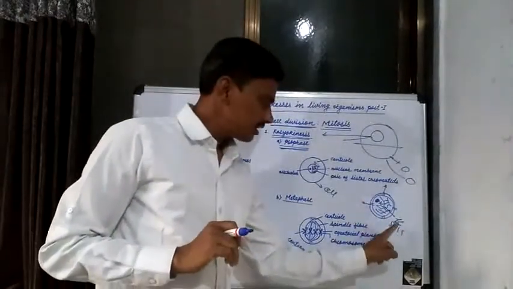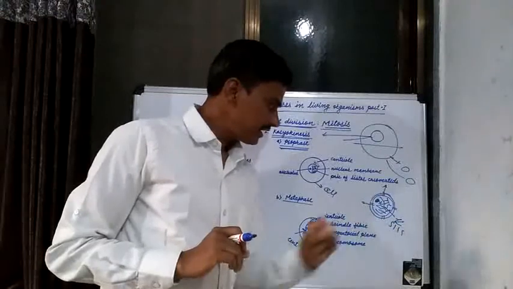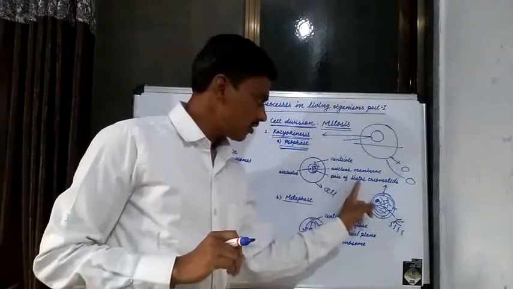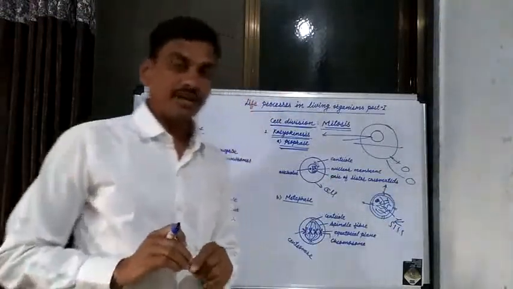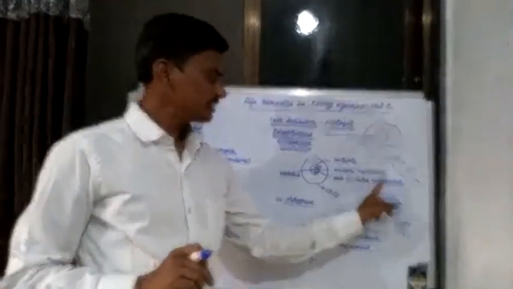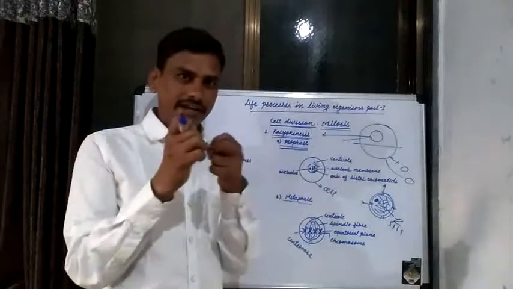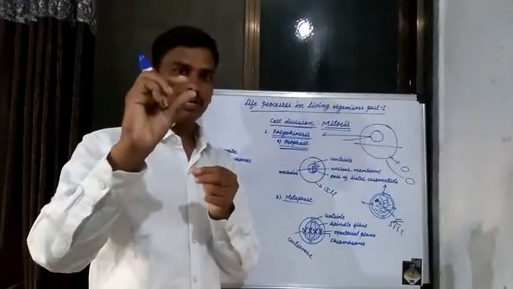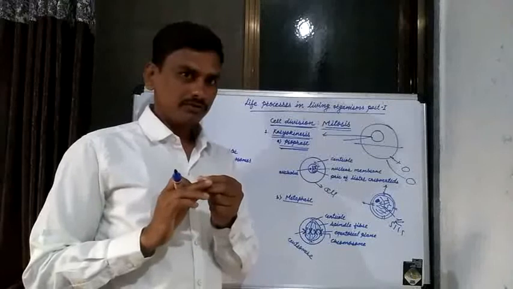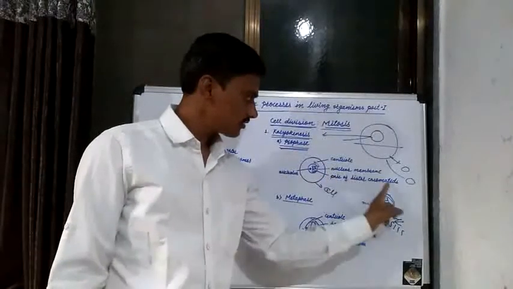This thick chromatin material is known as a pair of sister chromatids.